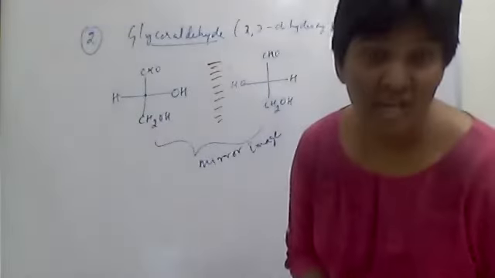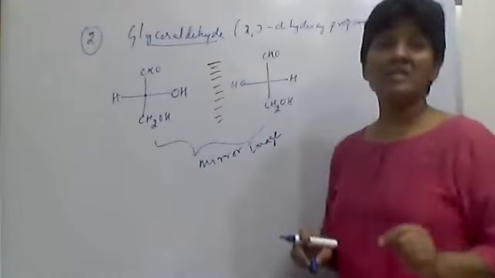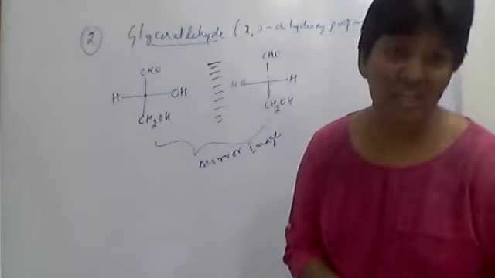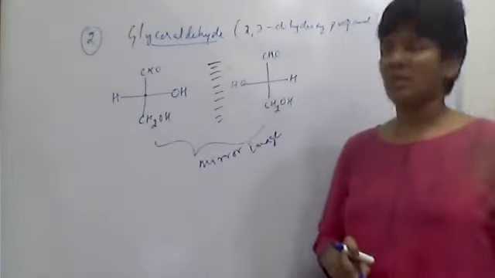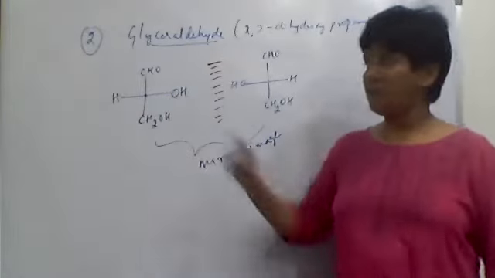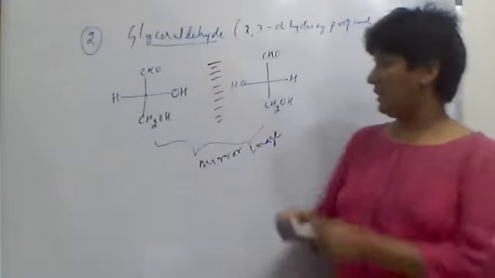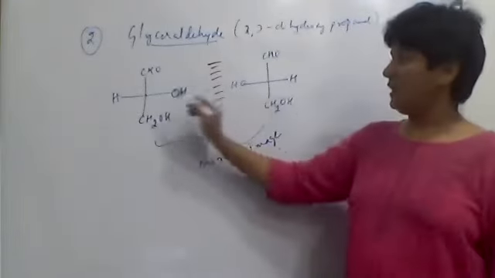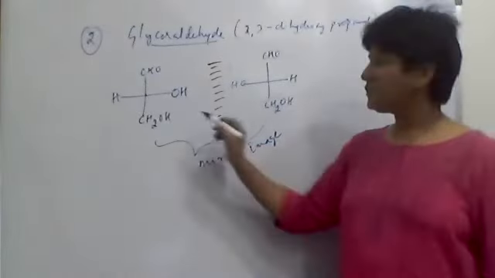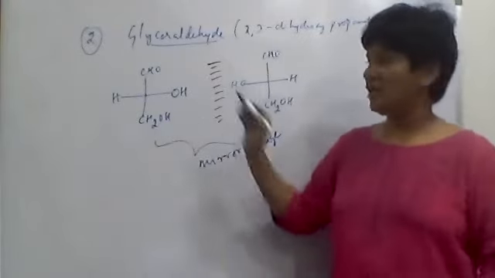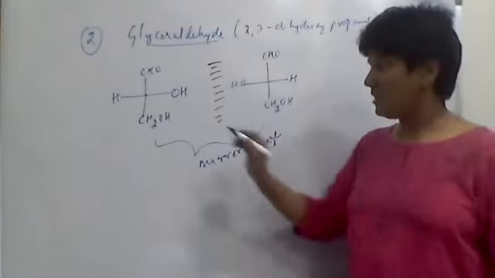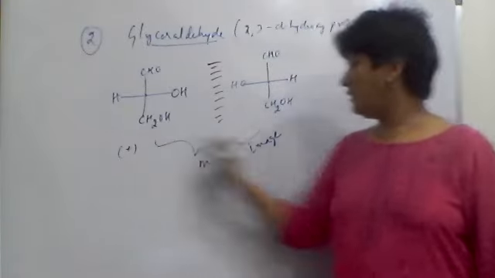You know, the scientist Emil Fischer took this glyceraldehyde as the standard molecule, and based on this, he explained the DL notation, the DL configuration of all the different molecules. So, according to Fischer, on the chiral center, this molecule contains only one chiral carbon, the second carbon, because CHO is sp2 and doesn't show chirality, and the other carbon has 2 hydrogens, so it is non-chiral. So glyceraldehyde, like lactic acid, contains one chiral center, so it exists in one dextro form and another levo form.